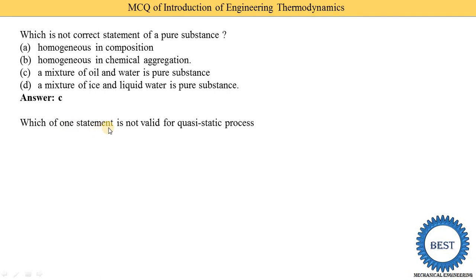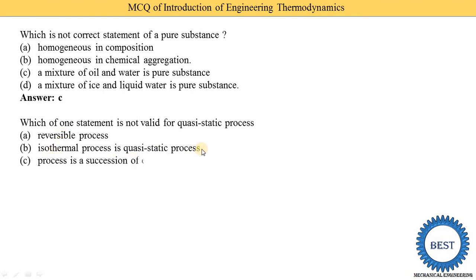Which one statement is not valid for a quasi-static process? Various options are given. It is a reversible process. Isothermal process is a quasi-static process. Option C, process is a succession of equilibrium states. And option D, the process is very fast. We know that quasi-static processes go very slowly. So option D is the wrong answer.